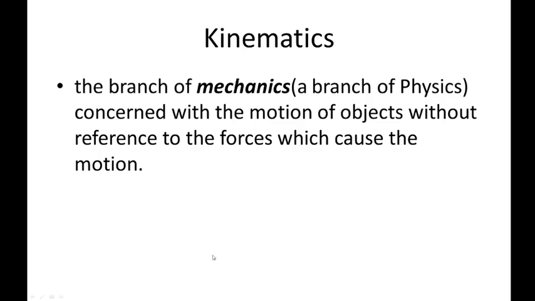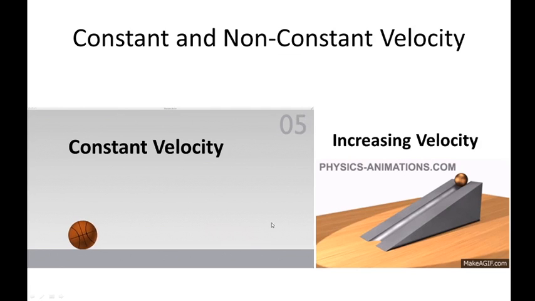object. So kinematics is a branch of mechanics that is concerned with the motion of objects without reference to the forces which cause the motion. So that's what I've said a while ago. So we have here motion, or objects moving. We have a ball moving from left to right, and we will consider that one as having a constant velocity because the surface is just flat, and we can see from there that there is no force acting on it. Although we will not be mentioning force here because this is not about dynamics, so this is about mechanics.